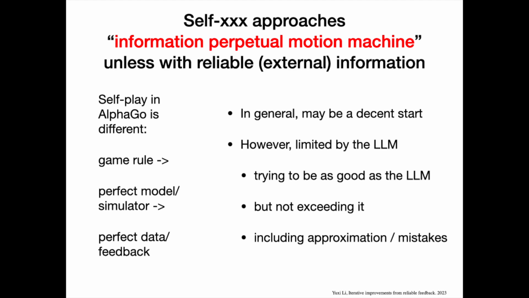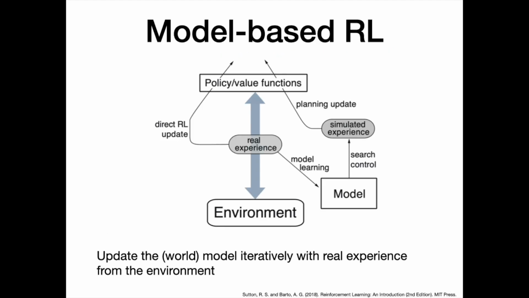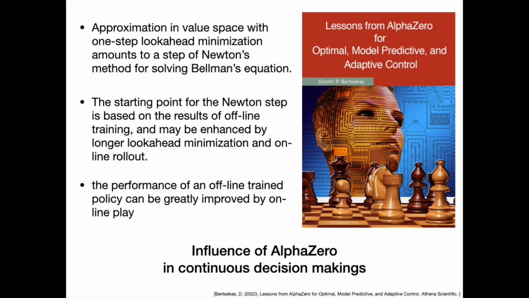Self-play in AlphaGo is different, since perfect game rules can generate perfect feedback. In general, such self-something approaches may be a decent start, however, it is limited by the LLM. Model-based RL updates the world model iteratively with real experience from the environment. AlphaZero works with discrete games.